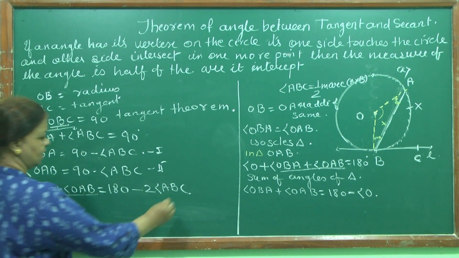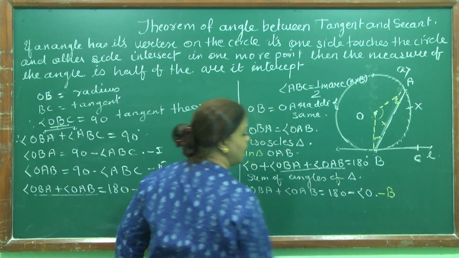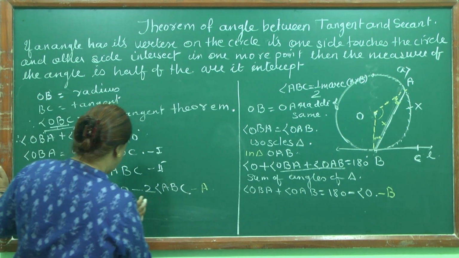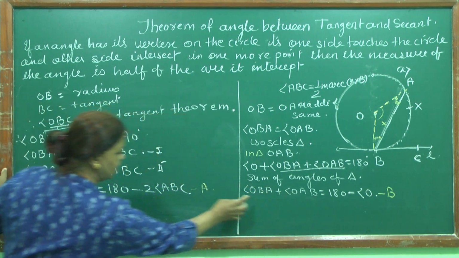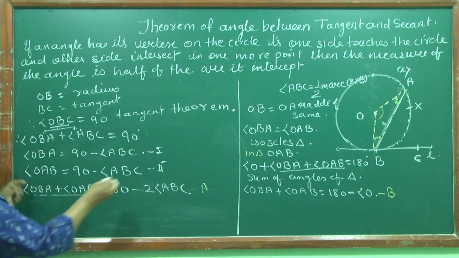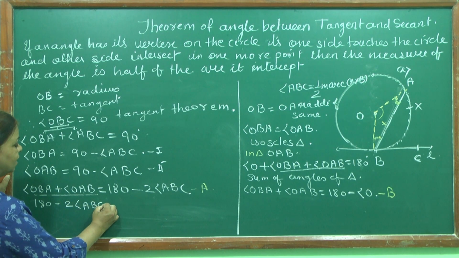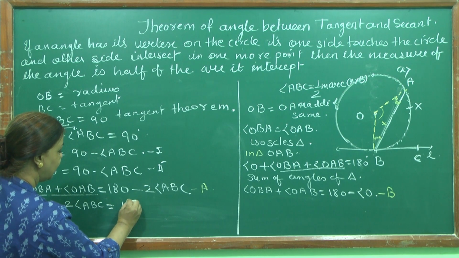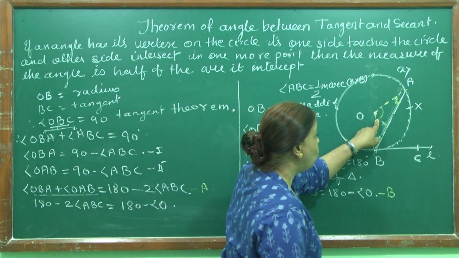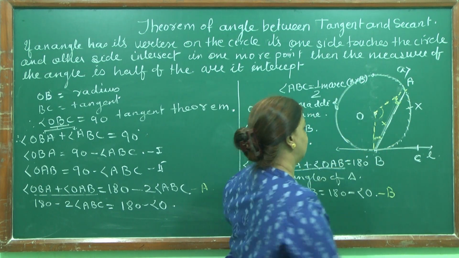So see this, this is my A and this is my B. Comparing A and B, what can I write? I can say that this is equal to this and this is equal to this, but OBA and OAB both are equal. So can I write, I can 100% write, 180 minus 2 times angle ABC is equal to 180 minus angle O. But children, see, angle O is a central angle, and a central angle is equal to the arc it intercepts.